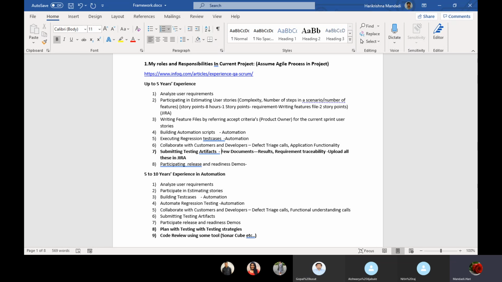Then you should have proper documentation to show them. The proper documentation for you is the results, that too the execution with automation results.